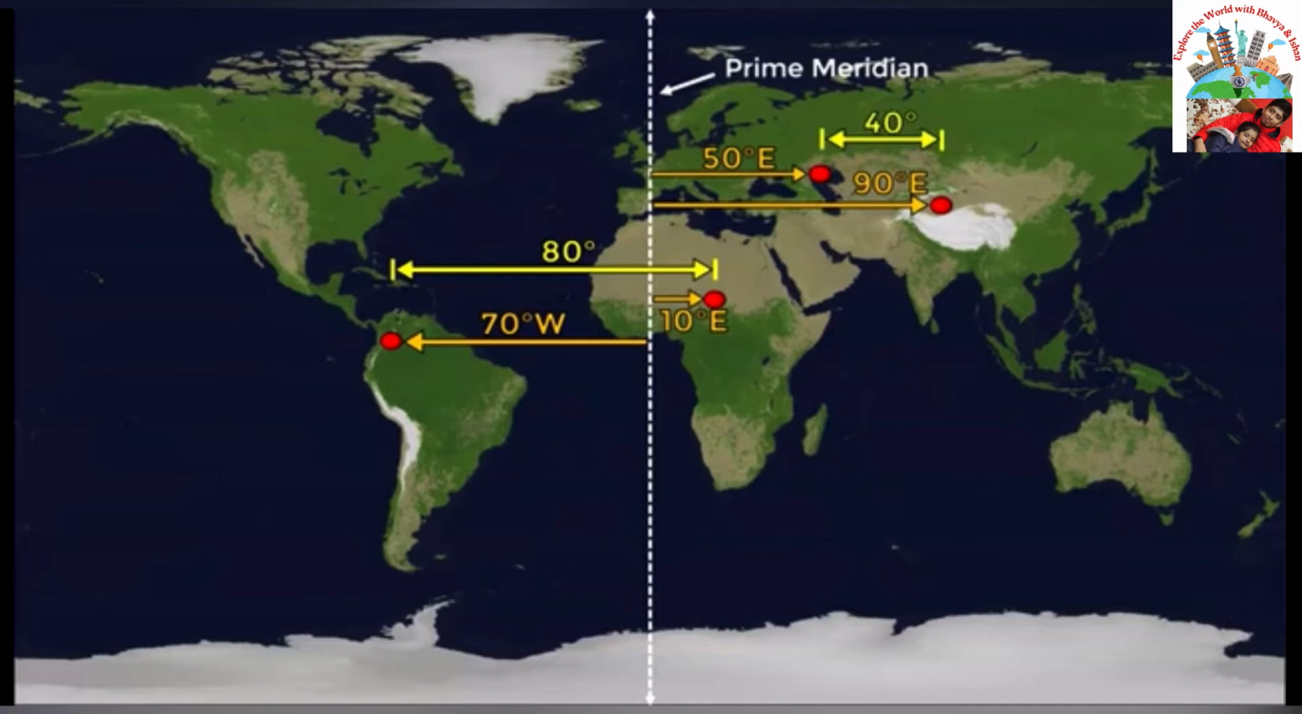And if the two places are situated at opposite sides of prime meridian, then in that case the longitudinal distance of these places will be the addition of longitude of both the places. For example, if one place is at 10 degrees east longitude and second place is at 70 degree west longitude, then the difference of both places' longitudes will be 70 plus 10, that comes out to be 80 degrees.